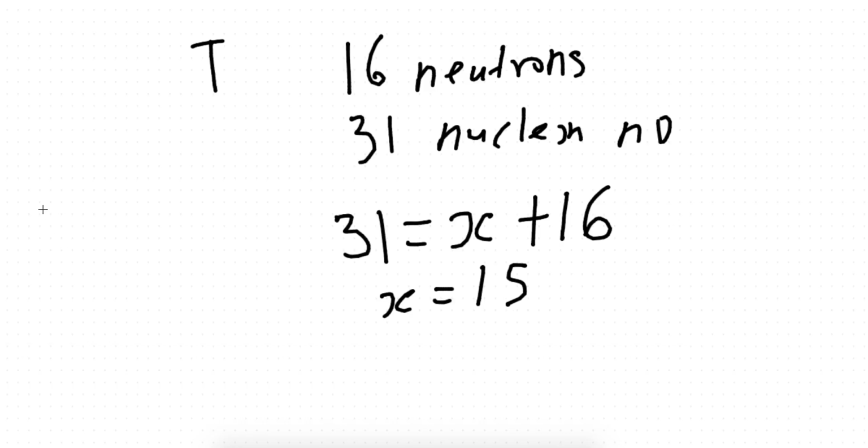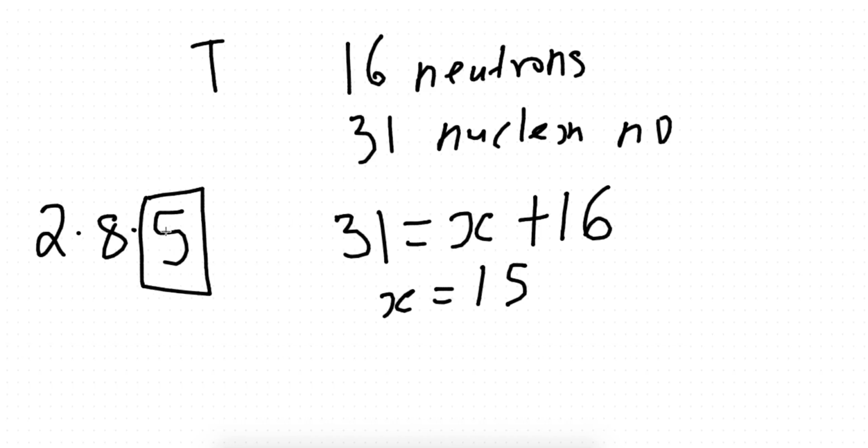When we have 15 electrons, what is the electronic configuration? 2.8.5. So what group is this in? Group 5 plus 10, so group 15. What period is it in? Period 3, because it has 3 shells filled with electrons. You see, guys, it's so easy, right? They always ask this stuff on paper 2, you know, what group, why is it in a certain group, what is proton number, all these easy things that you guys are able to answer.